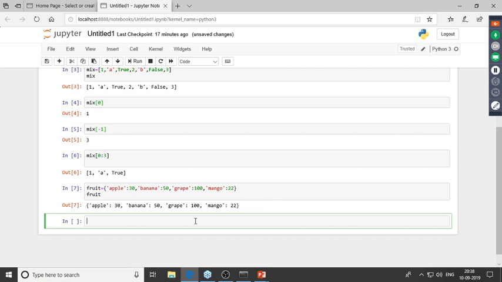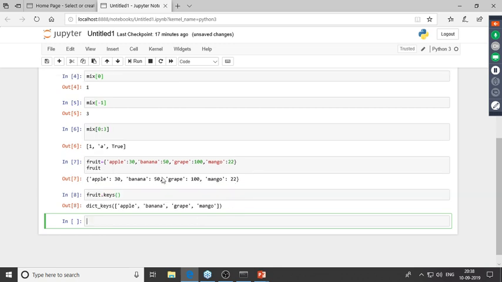Now what I want is only the keys from this dictionary. So for that, I'd have to type in the name of the dictionary. I'll put in the dot operator, and I'll just type in keys. So I've extracted only the keys from this entire dictionary, which are apple, banana, grape, and mango. Now similarly, if I want only the values, I'll type in fruit dot values over here. Right, so now I've extracted only the values from this entire dictionary.